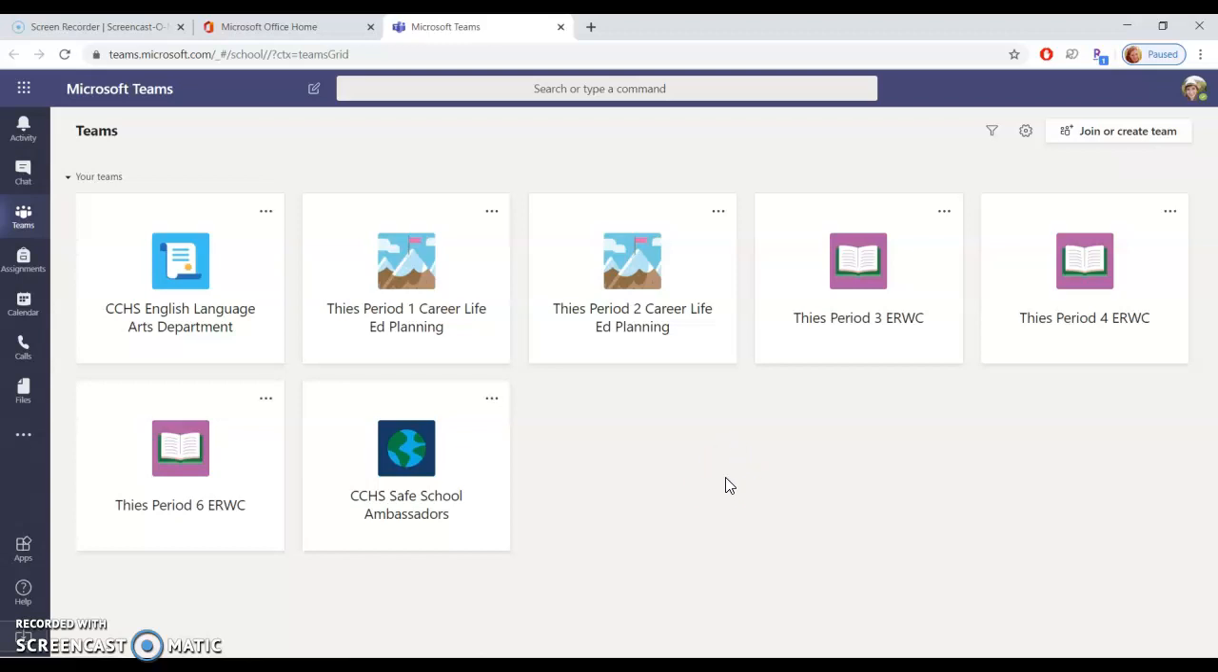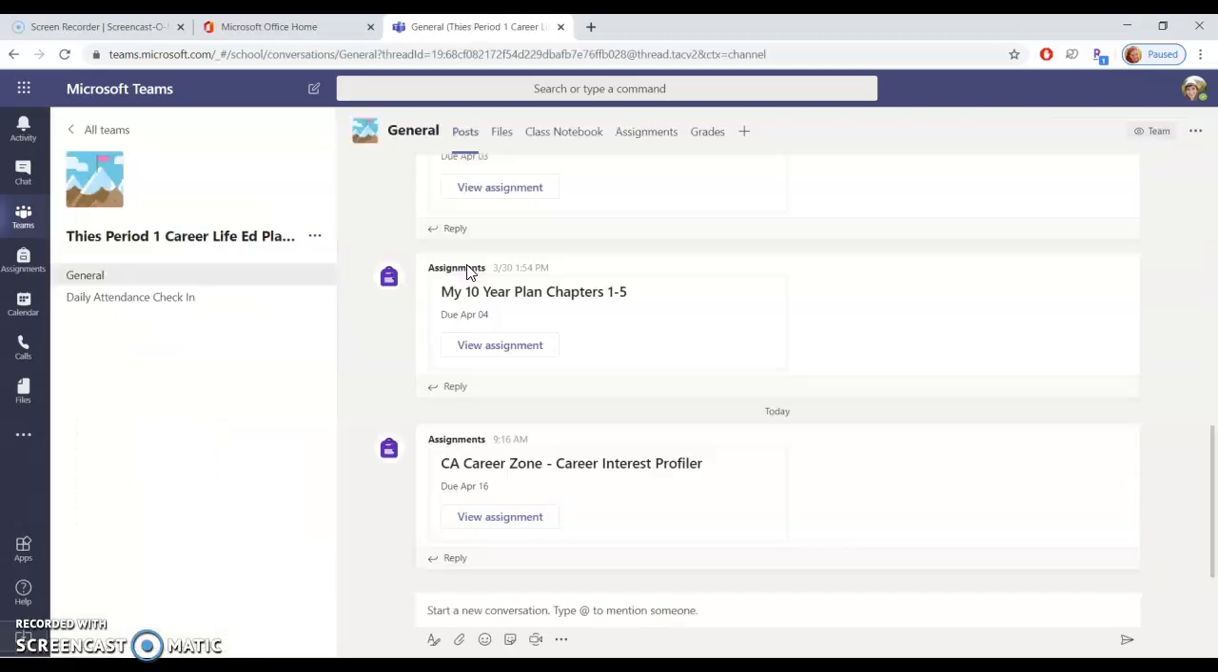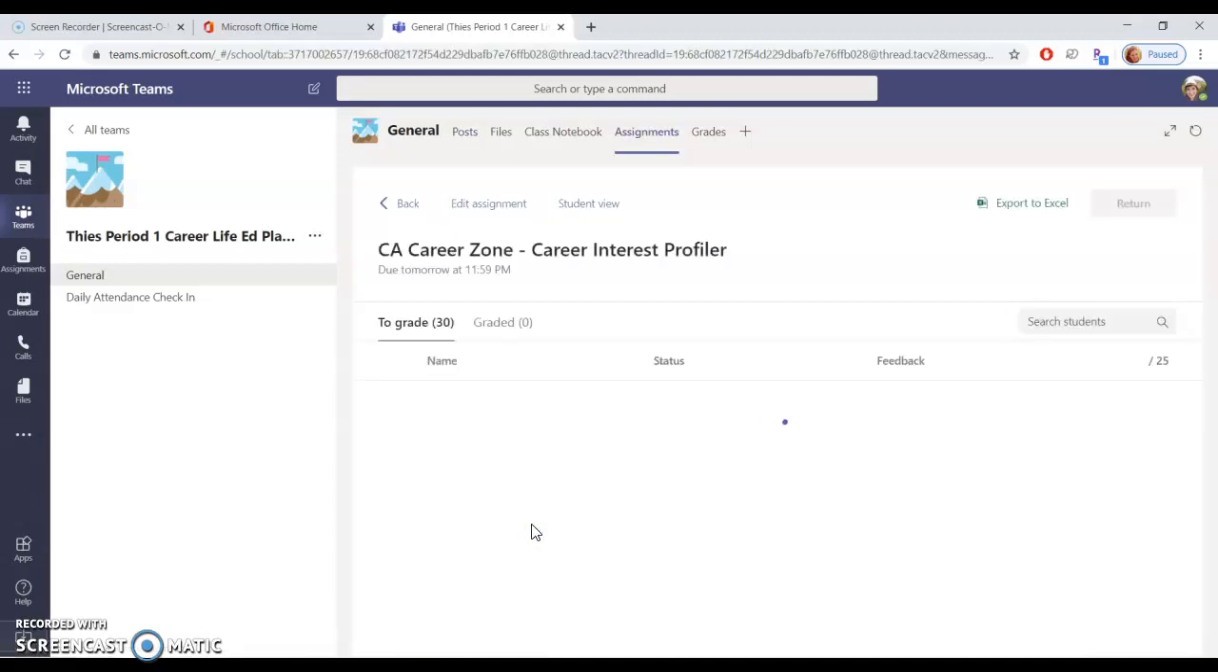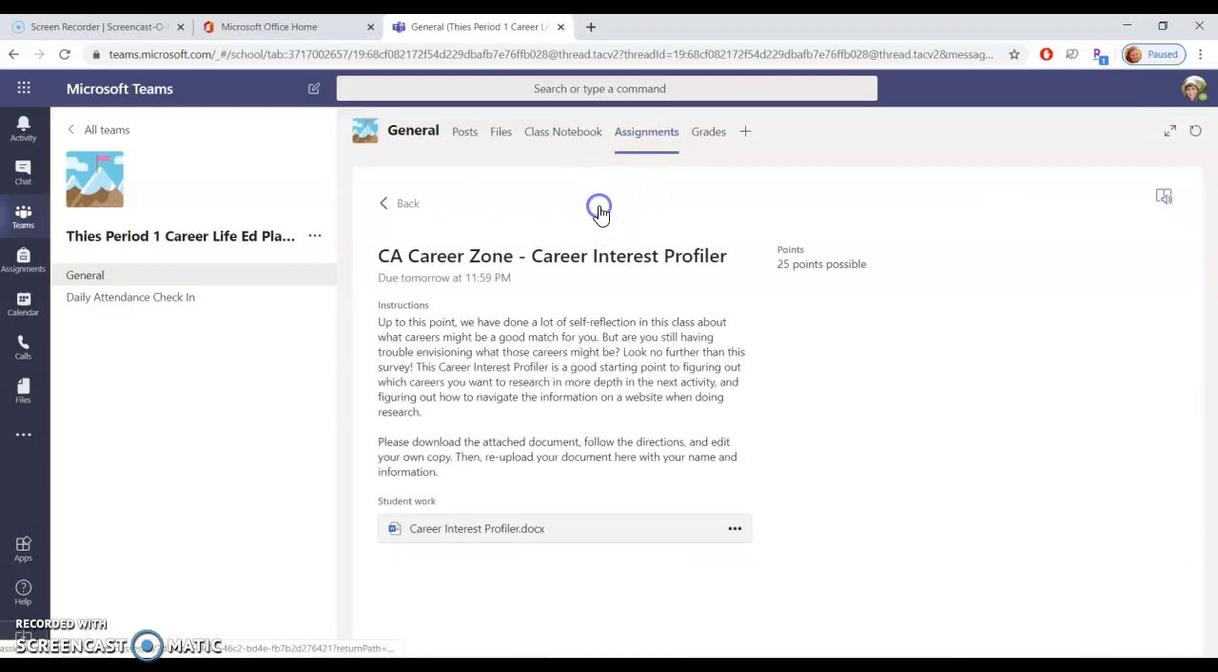All right, I'm going to imagine that I am a Period 1 career writing student. I'm going to click on my Teams page, and I'm going to go down to the assignment Ms. Teese just posted, which is California Career Zone Career Interest Profiler. I'm going to go to Student View, so hopefully this is what you see when you sign in.